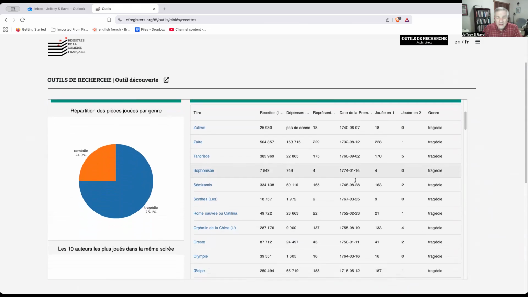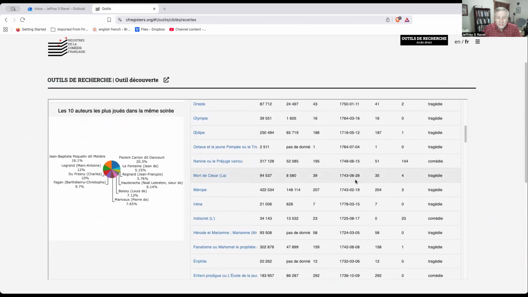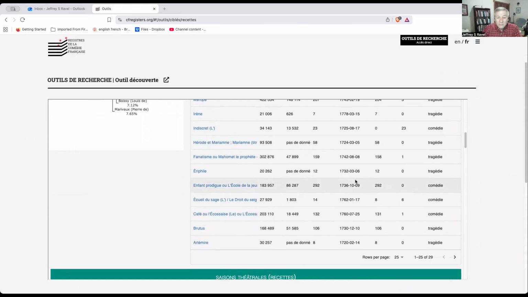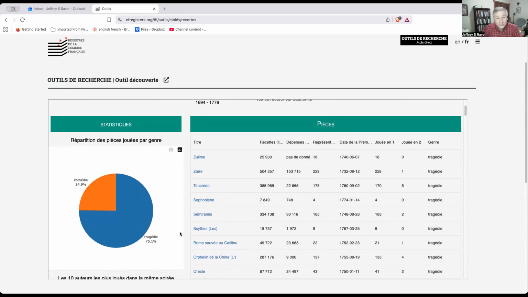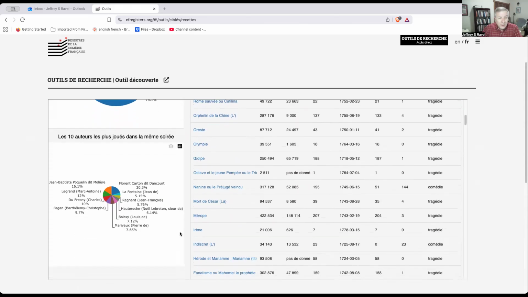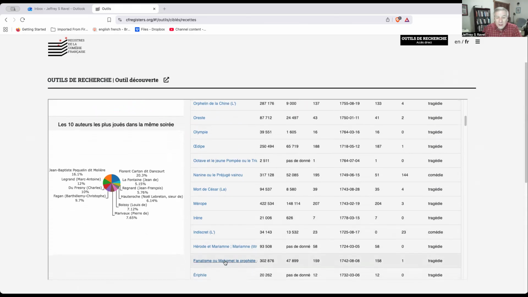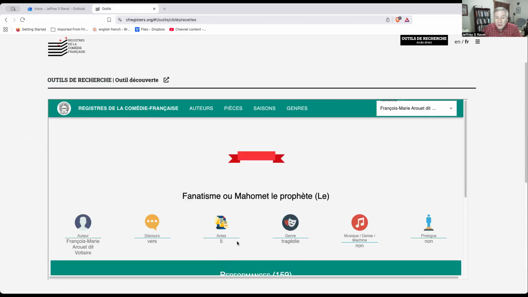And you get a listing of all of his plays that were performed at the Comédie Française, along with various categories that are recorded in the database. You also get the percentage of comedies versus tragedies of Voltaire that were performed by the troupe, and authors whose plays were performed as the second play of the evening. Now, I'm interested in Mahomet, and so I'm going to click on that play.